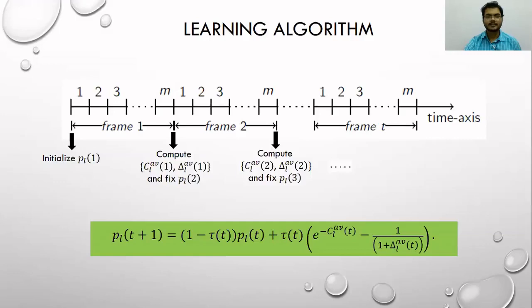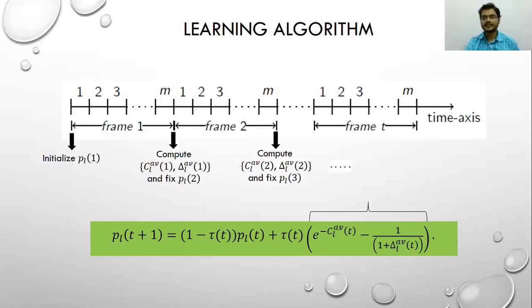Now coming to this expression for computing the transmission probability, tau t here is the learning rate, which lies between 0 and 1, and the transmission probability for the next frame, that is PL(t+1), is a convex combination of PLt and this second term within the brackets. Note that this second term again consists of two terms. Here the first term is a decreasing function in the average transmission cost incurred during the t-th frame.